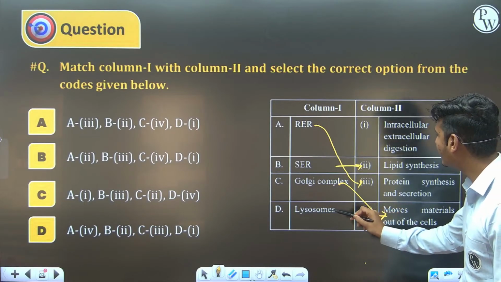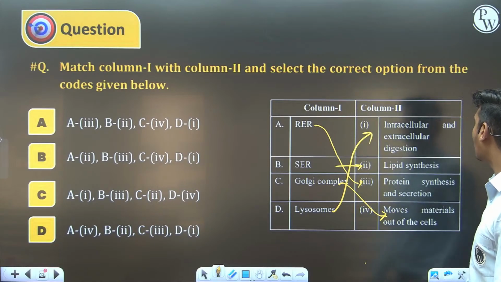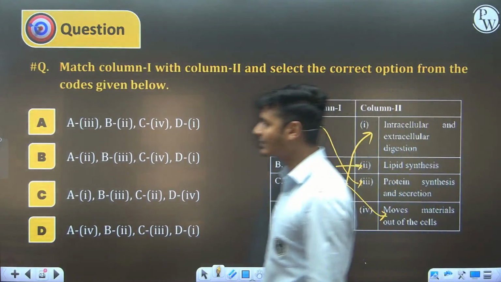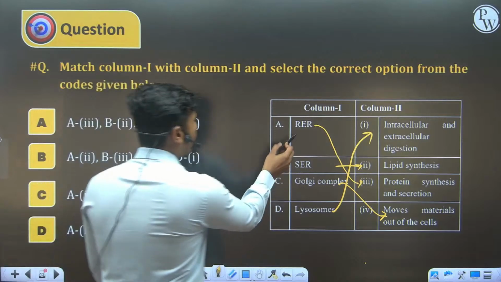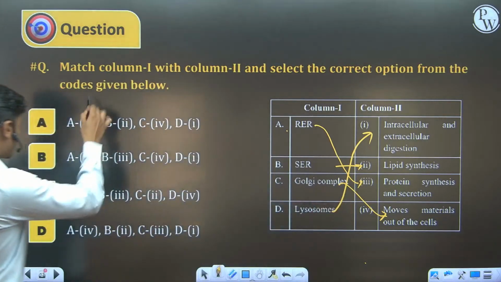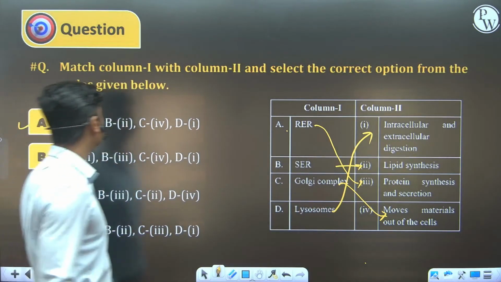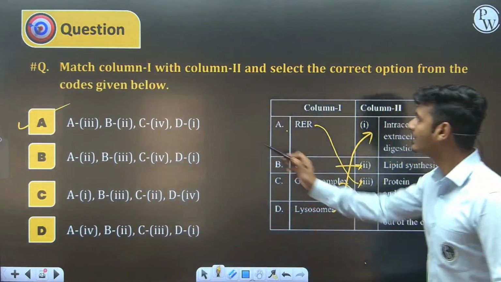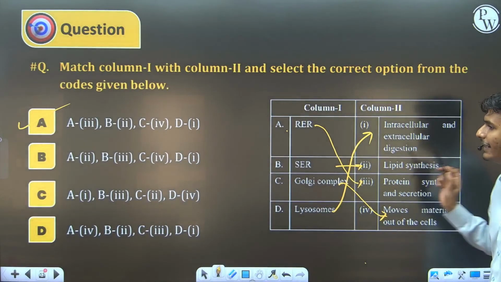And the last one is the lysosome. It is required for intracellular and extracellular digestion. So A3, any option A3, only one option is there. A is the correct answer. B2, yes, right. C4 and D1.